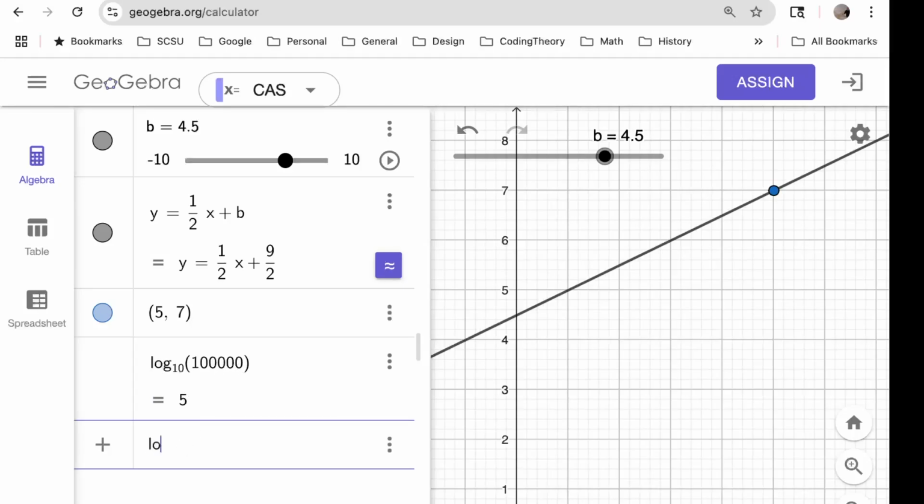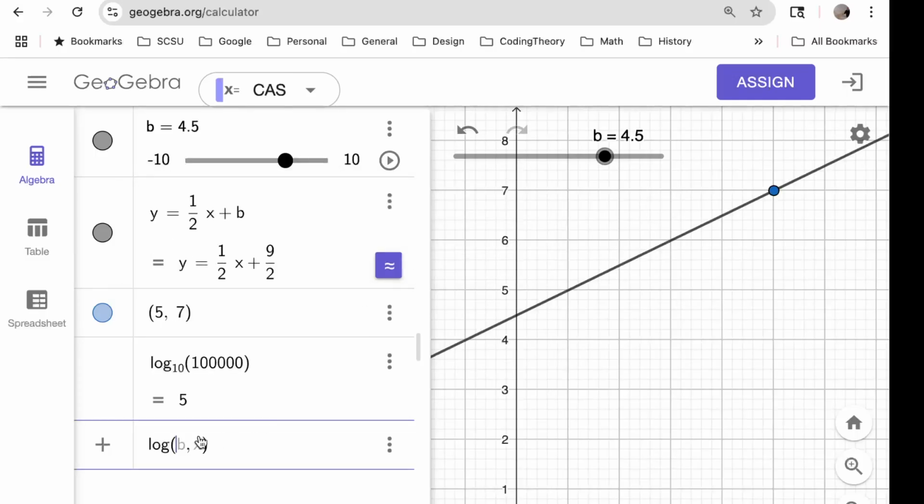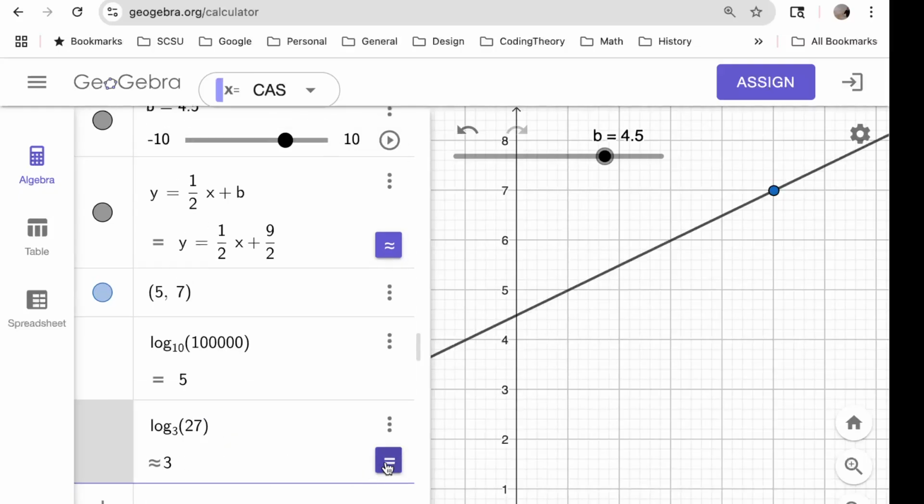If you type log and you see the options here, one of the options is logarithm with a base on it. So let's select that guy. And the base 3, the function, the place we're evaluating 27, what does that give us? It's 3. That's funny that it didn't just calculate log 3 of 27. If you notice before I hit go on that, it wrote it as ln of 27 over ln of 3. That's the change of base formula.